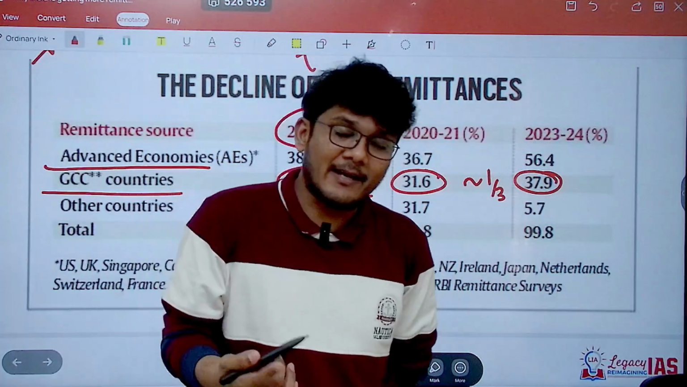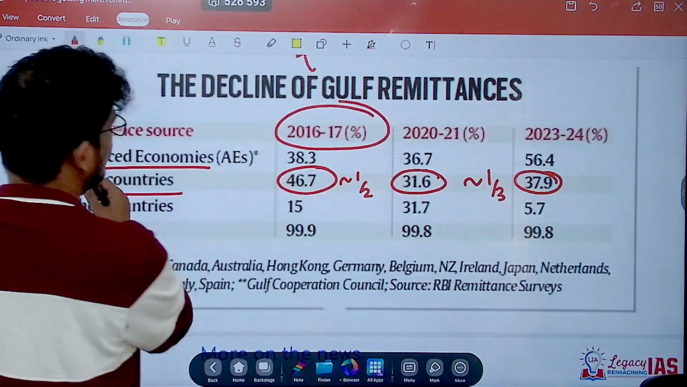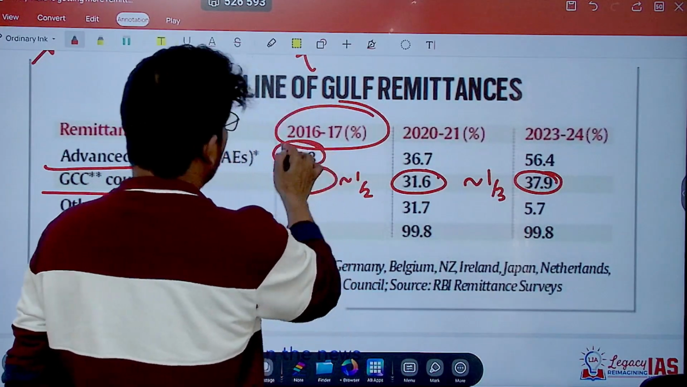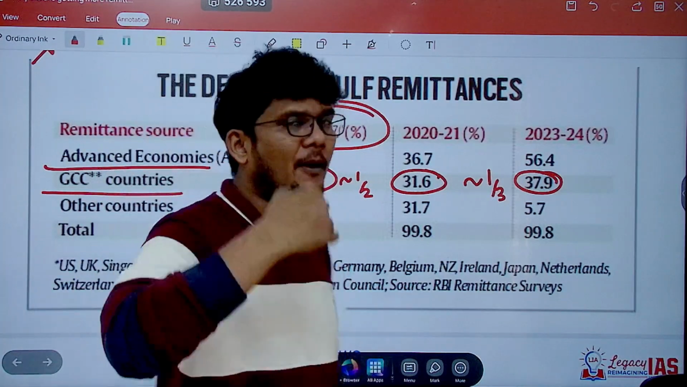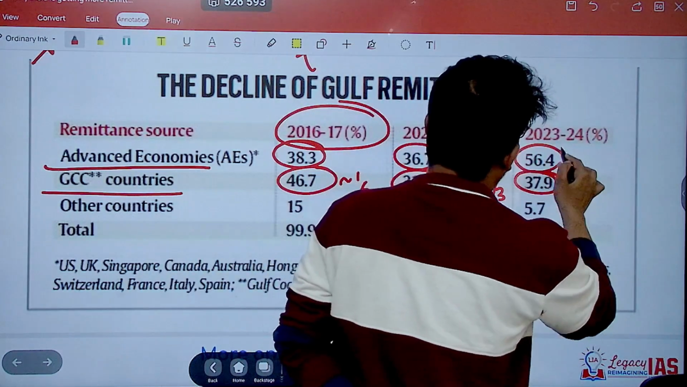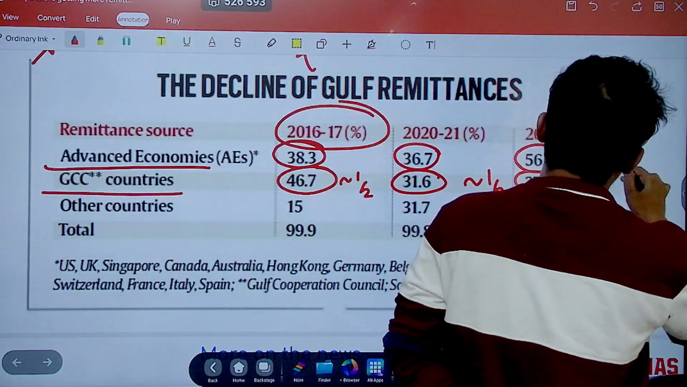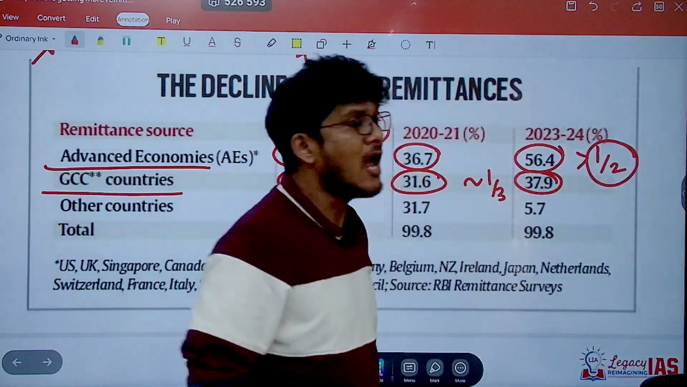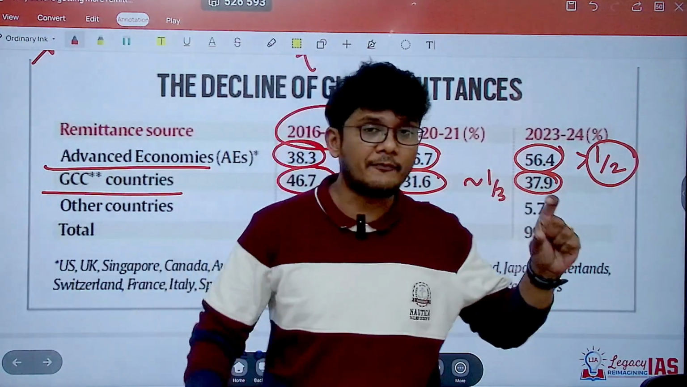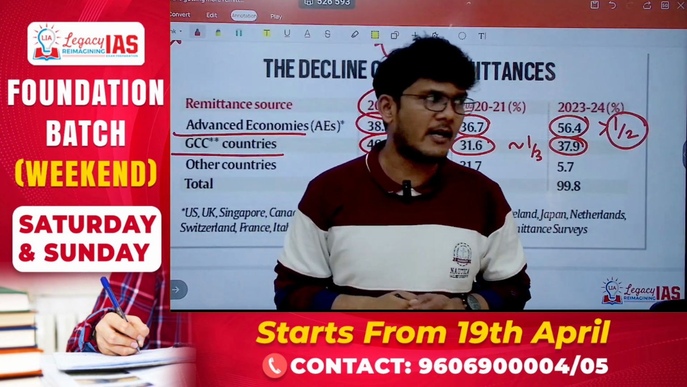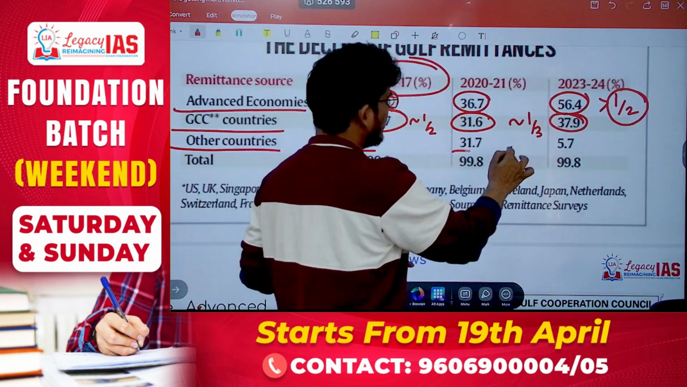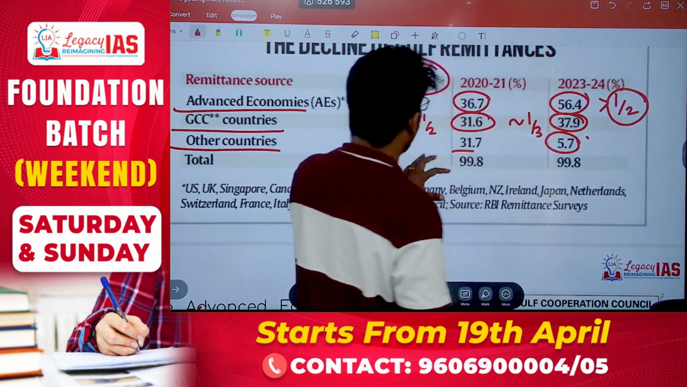In the same manner, if you look the other way around, if you see the advanced economies, you will realize that in 2016-17, it was 38.3%, just above one-third. Then there was a decline, but now there is an upsurge and more than half of the remittances are coming from the advanced countries. So it is not a small shift, it is a major shift that we are talking about. The other countries, 15%, 31%, 5.7%, it is quite erratic.